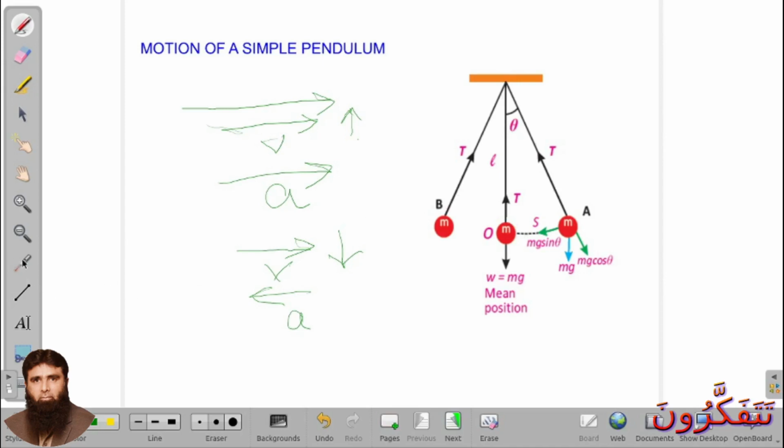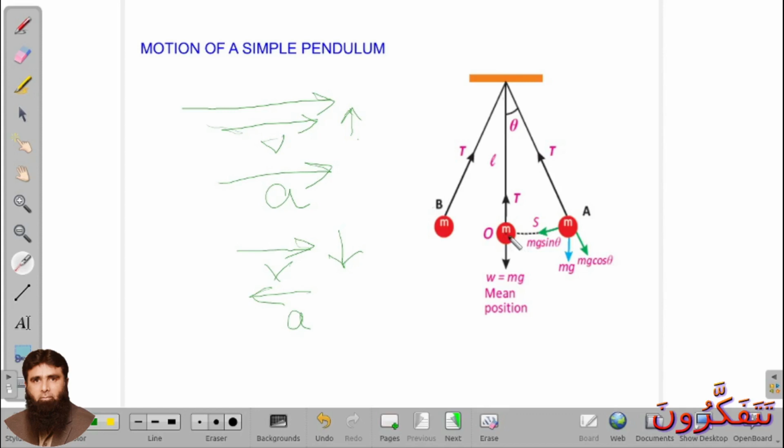As you see here, this is a string, this is a small mass which is attached with the string, and that is hanged as you see here. Okay, this is its initial position, its equilibrium position, or that position where it is at rest.